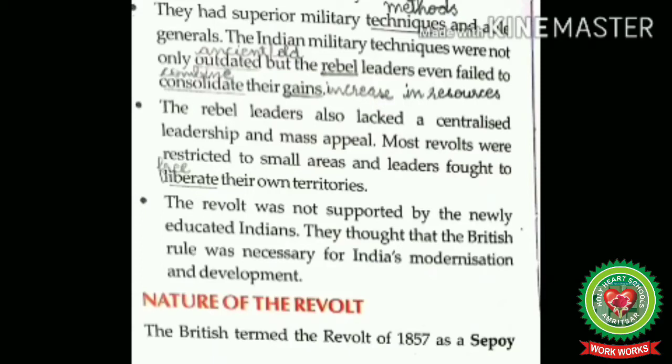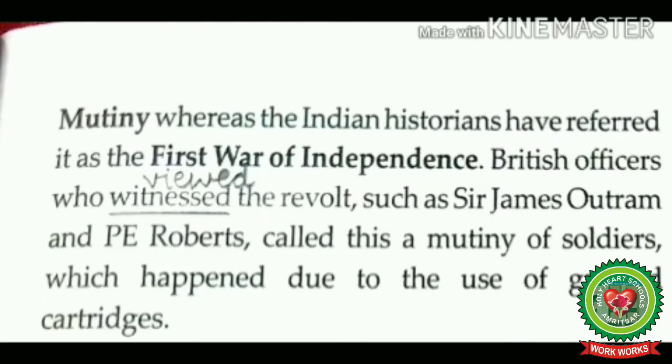The British termed the revolt of 1857 as a sepoy mutiny, whereas the Indian historians have referred to it as the First War of Independence. British officers who witnessed the revolt, such as Sir James Outram and P.E. Roberts, called this a mutiny of soldiers, which happened due to the use of greased cartridges.